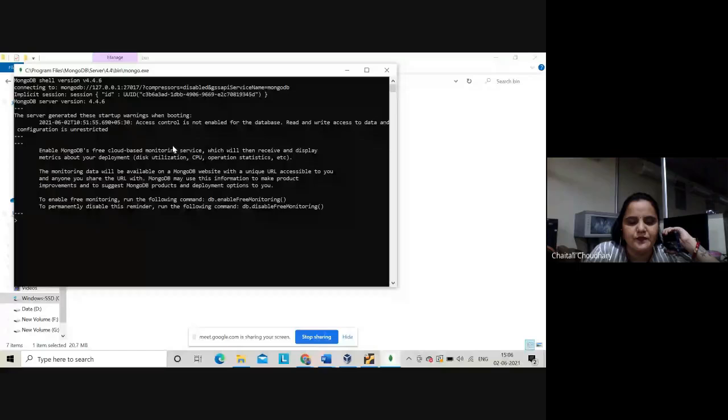I can do this in my system. Mongo shell will be active. This is the sequence: C program files, MongoDB server, then whatever the version is, my version is 4.4, then bin, and then I just need to click on this mongo.exe. It's the shell over which we can execute all the commands.